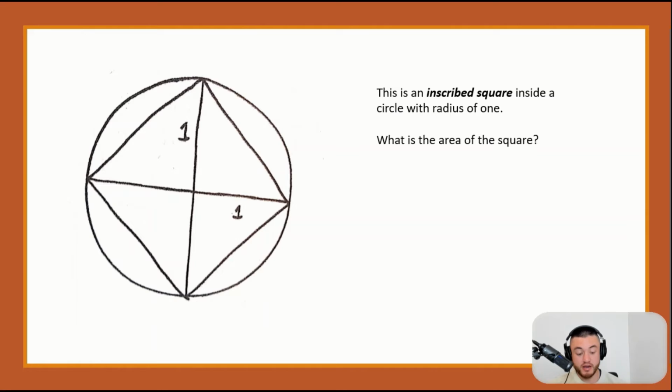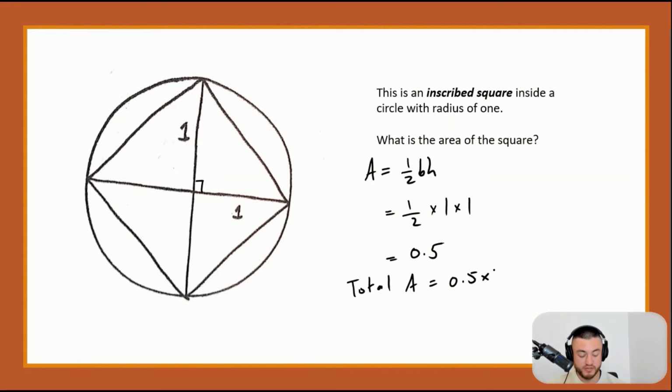So hopefully we can see that the area of this square is actually just 4 lots of those triangles which we saw earlier on. We can see the right angle there. And the area of each triangle, we can recall, is half times the base times the height. So the base and the height are both 1, so we have half times 1 times 1, leaving us with 0.5. And as we have 4 triangles, the total area of the square must be 0.5 times 4, which is 2.